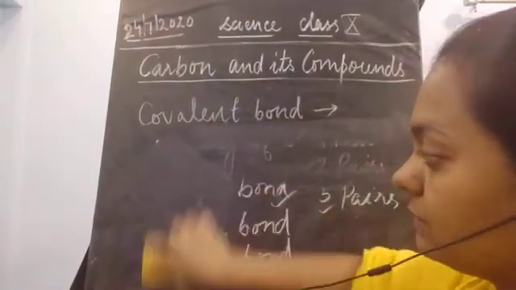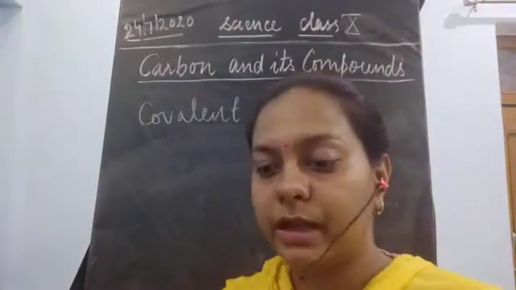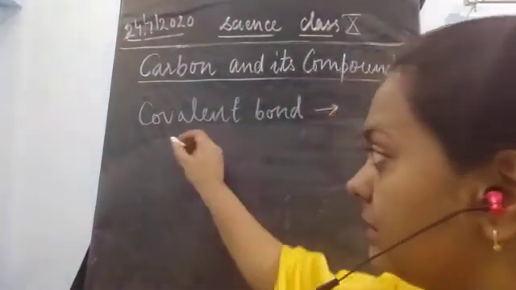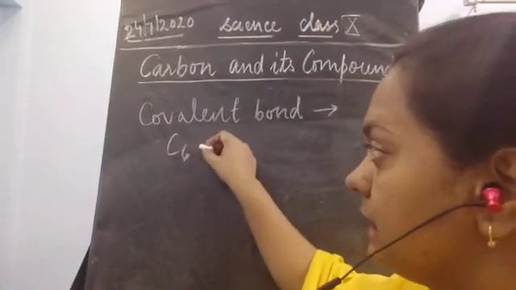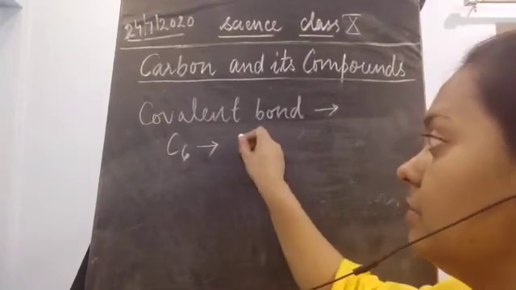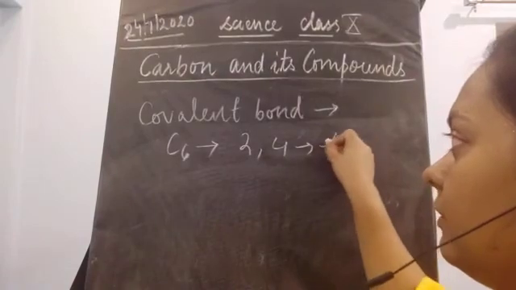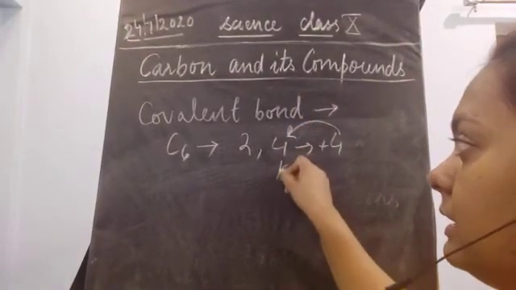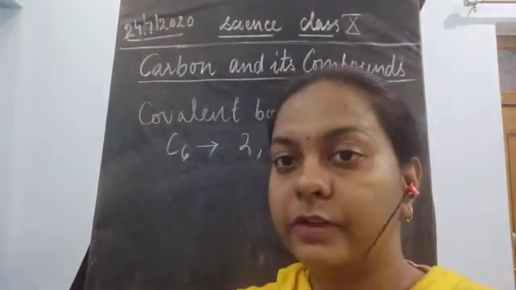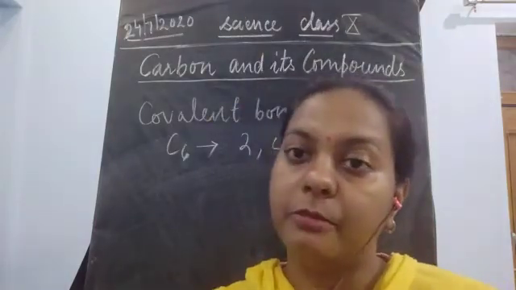Now this is possible only when four more electrons are added to carbon. So how is it possible? Carbon has 6 electrons, which is equal to 2 and 4. So it requires 4 more electrons in the next shell, that is the L shell, where it could combine with 4 types of atoms so that it could interact and form a new compound.